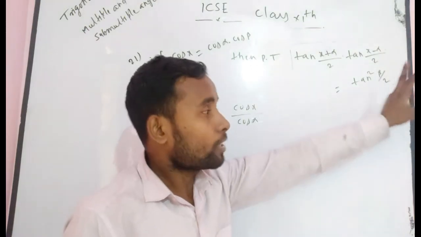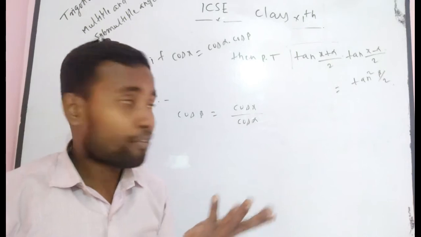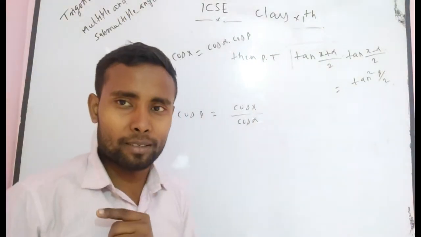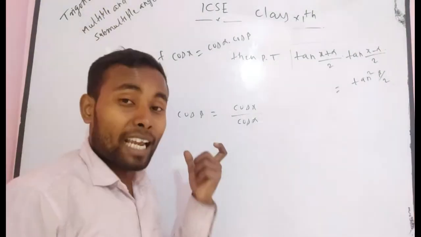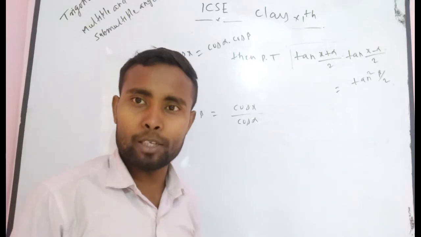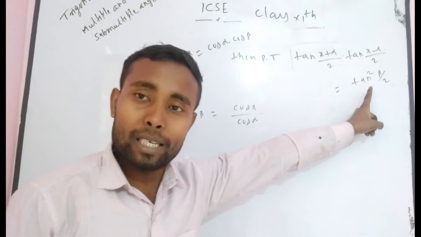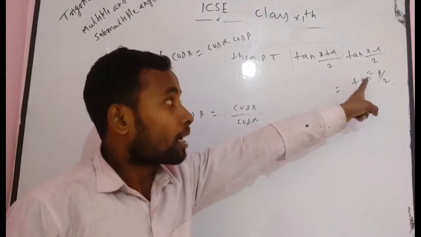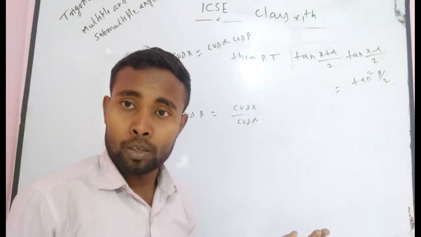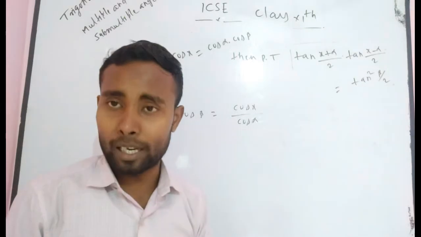Now you definitely think, from which expression can you get tan square beta by 2? As you know, cos beta can be written as 1 minus tan square beta by 2 divided by 1 plus tan square beta by 2, which has already been explained in the first class of multiple and submultiple angle formula.